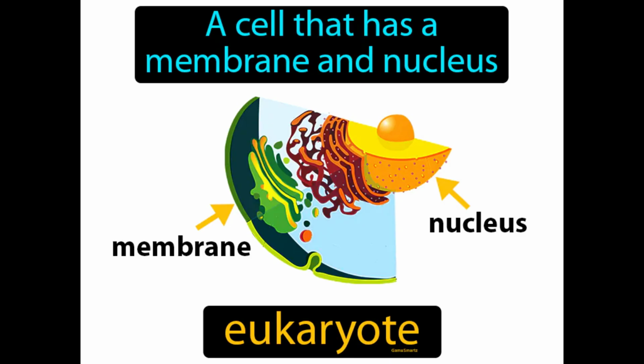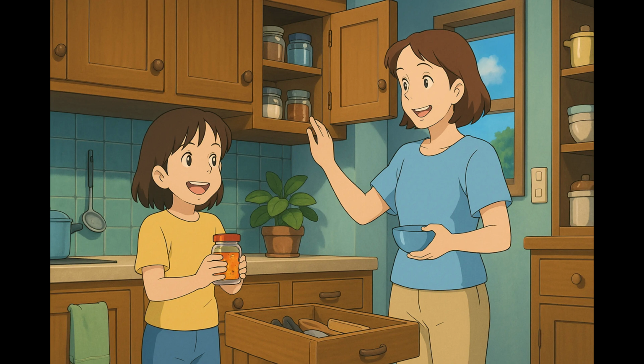A cell that has a membrane and nucleus. Eukaryote. A eukaryote is an organism whose cells have a nucleus enclosed within a membrane. Imagine trying to organize your kitchen, where everything from your spices to your cooking utensils is scattered all over the place. Just like how you need cabinets and drawers to neatly store and separate your kitchen items, a eukaryotic cell